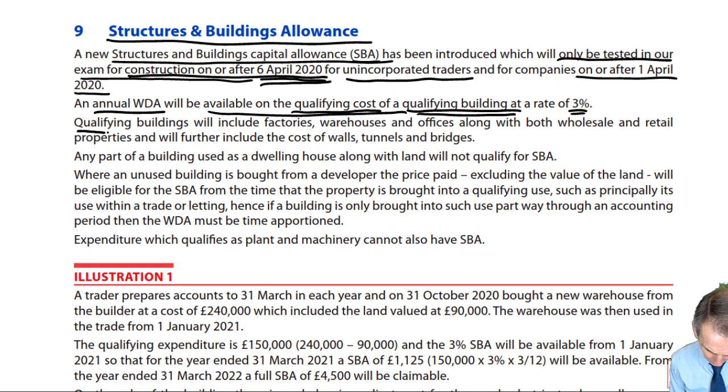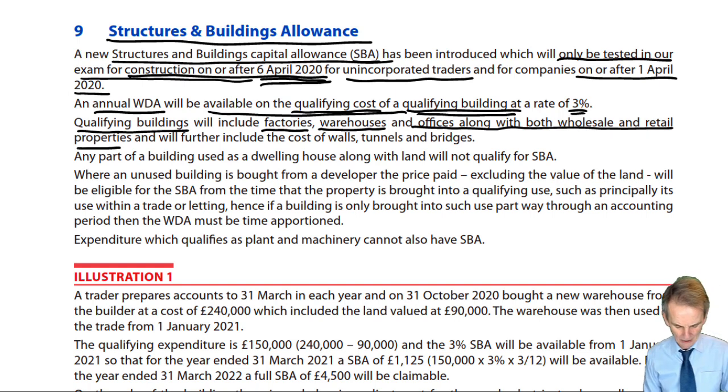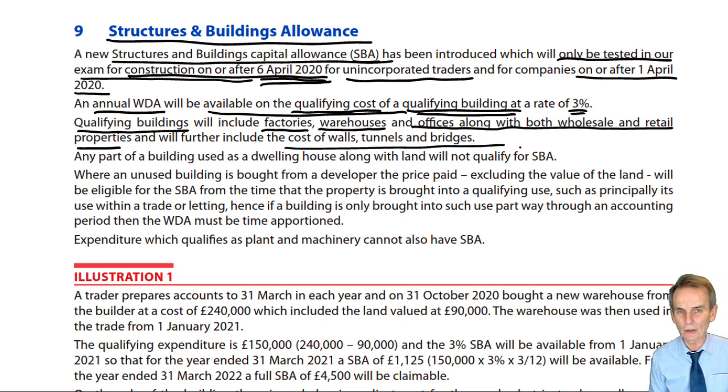So what are they? Qualifying buildings will include the things you'd expect to see. If it's a manufacturing business, factories. It could be wholesaling or manufacturing or retail, warehouses. And not just the factories or warehouses, but also offices. Both wholesale and retail properties will be included, but also, though this probably won't come up much, cost of walls, tunnels and bridges. Probably not too many of those, unless you've got a huge site that we're dealing with.